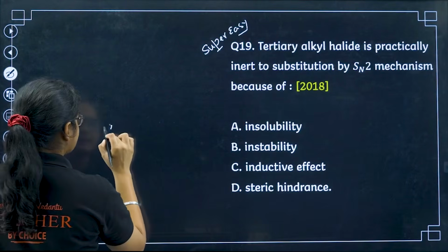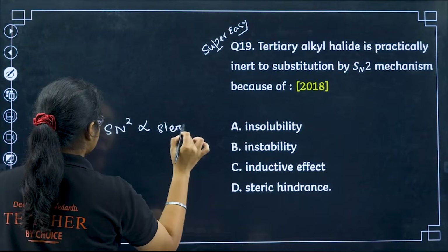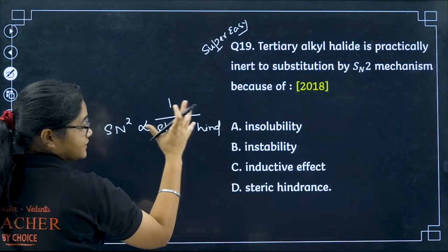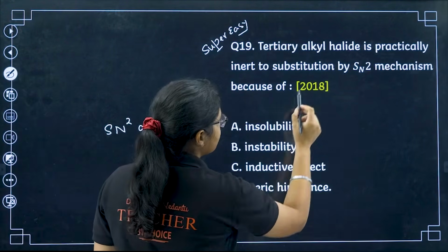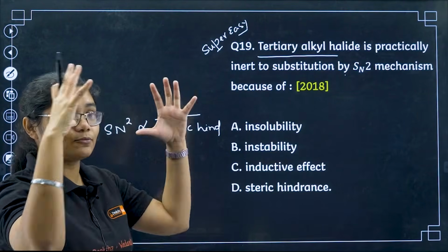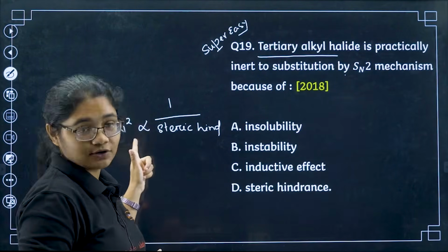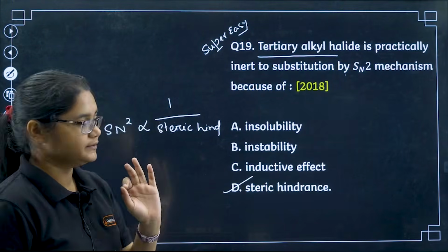So I know that SN2 reactions are inversely proportional to steric hindrance, means the more the steric hindrance, the less will be the reaction. So in this case, that is in tertiary alkyl halides, there is high steric hindrance because the molecule is covered from all sides. So if there is high steric hindrance, the SN2 reaction rate decreases. So that is why it is due to steric hindrance.